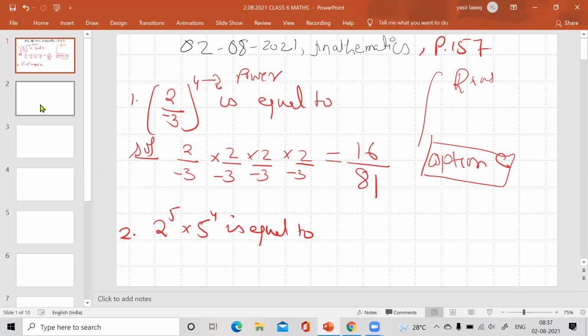What to do? How to do this question? We are doing it in a very easy way. First of all, please see the method carefully. Again, I am saying to you, please see the method carefully. What we do first, as I told you, 5 is the power, so we have to write number 2, 5 times. It is 1, 2, 3, 4, 5. Then 5 having power of 4, so we have to multiply 5, 4 times.